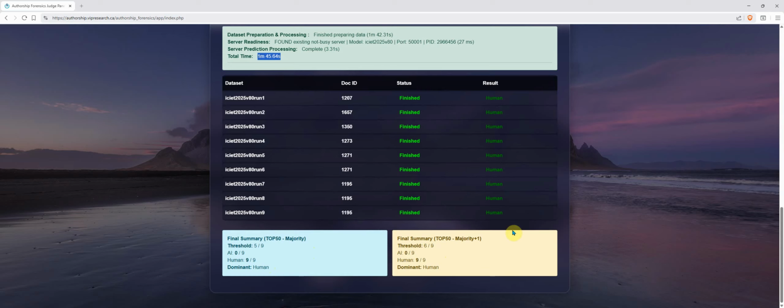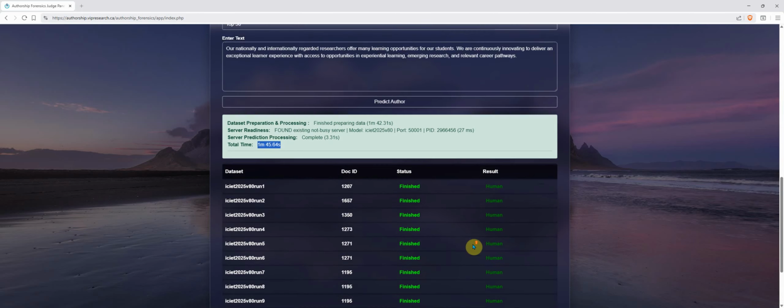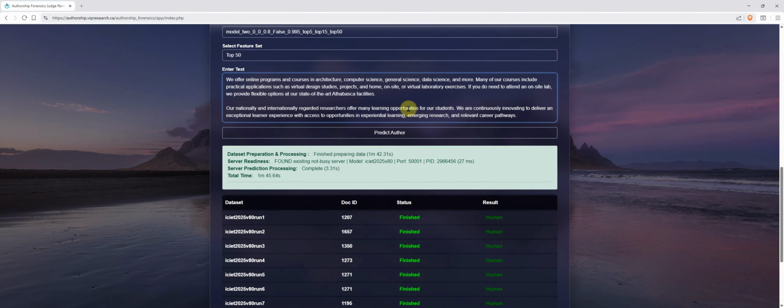And for this paragraph, everyone considers it to be written by a human, and you can see that is what they have. They have judges. So even if you consider the majority decision or majority plus 1 decision, the collective decision will be human in this case. Let's use everything we have earlier.